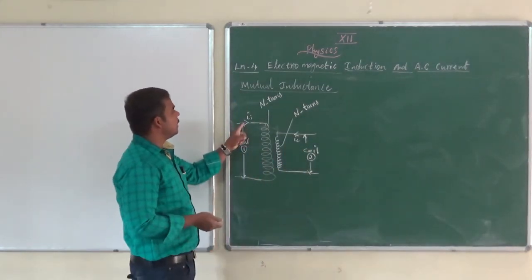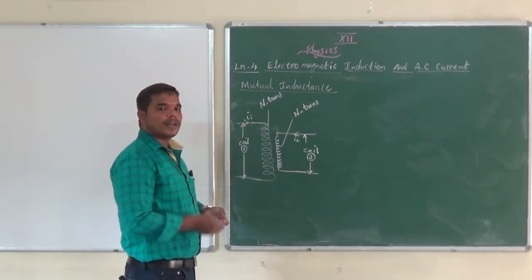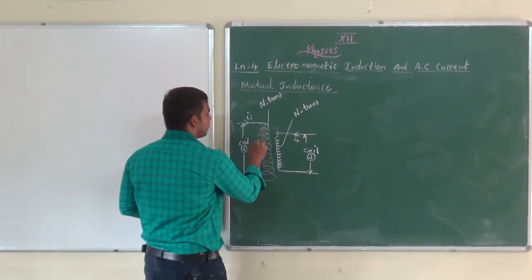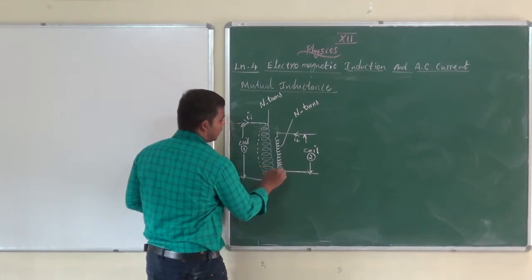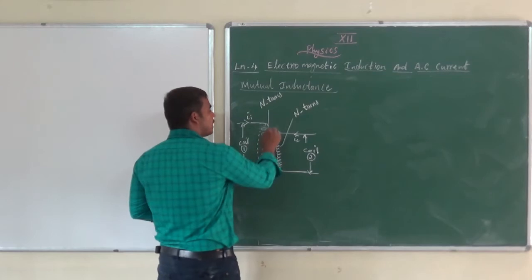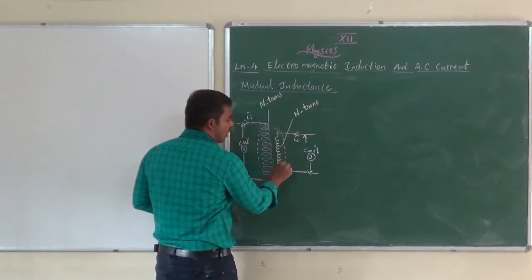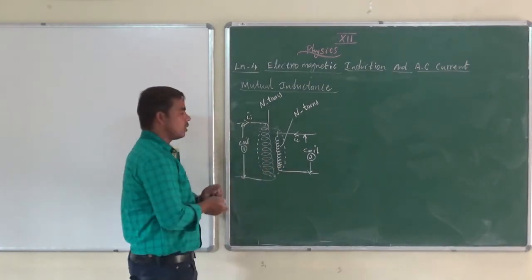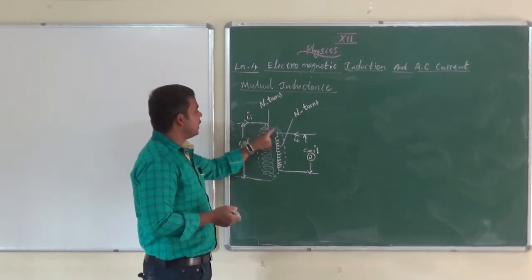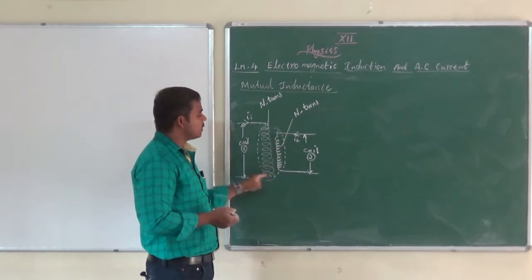When current enters coil 1, what happens? We already know the definition: a magnetic field is established around it. Not only in coil 1, the magnetic field is also established near the coil, in the neighboring coil.